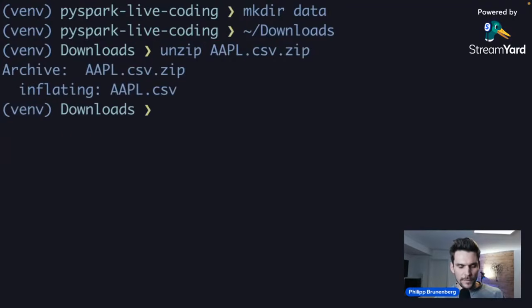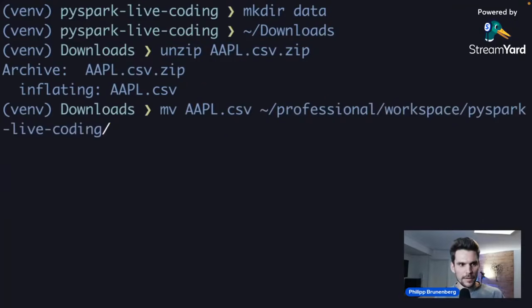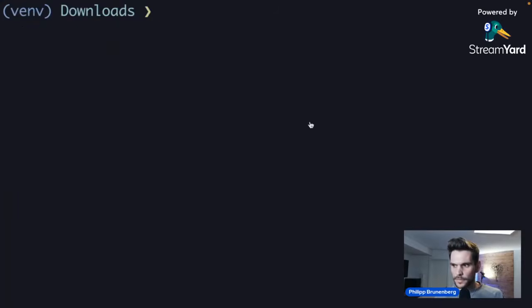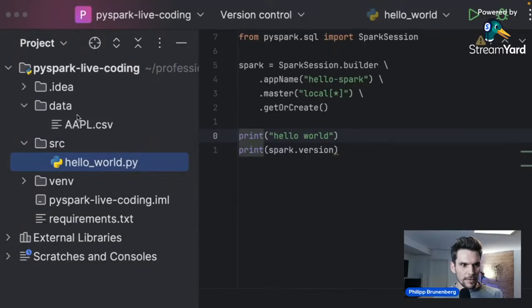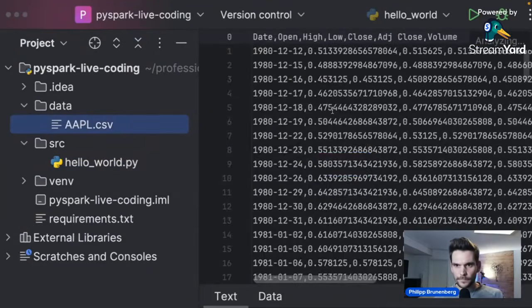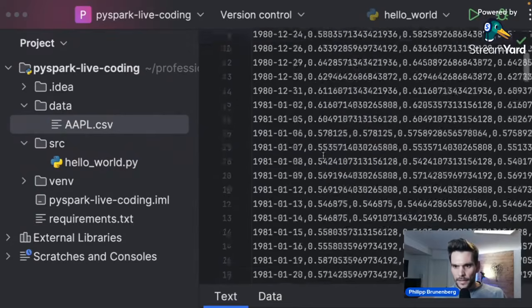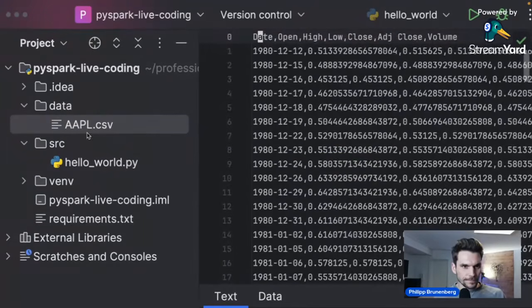Now we have the CSV file, and that one we would like to move to the professional workspace PySpark Live-Coding, and then data. So that has been moved. And now within our IDE, we should be able to see it. So here's the data directory, and we have the CSV file. We can tell already that it has a header and then all of the data here.